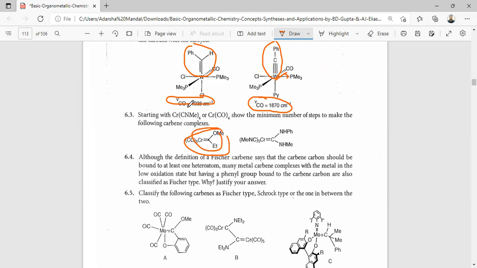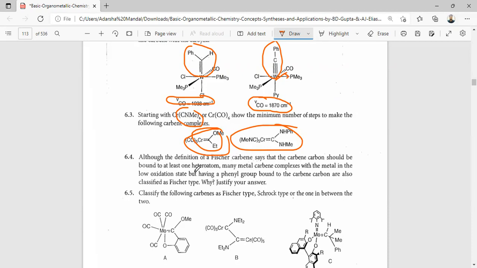And the reaction of this Cr(CO)6 on treatment with aniline directly gives this carbene complex. So this one is the reaction with EtLi and MeI, and this is directly with aniline to give this complex.